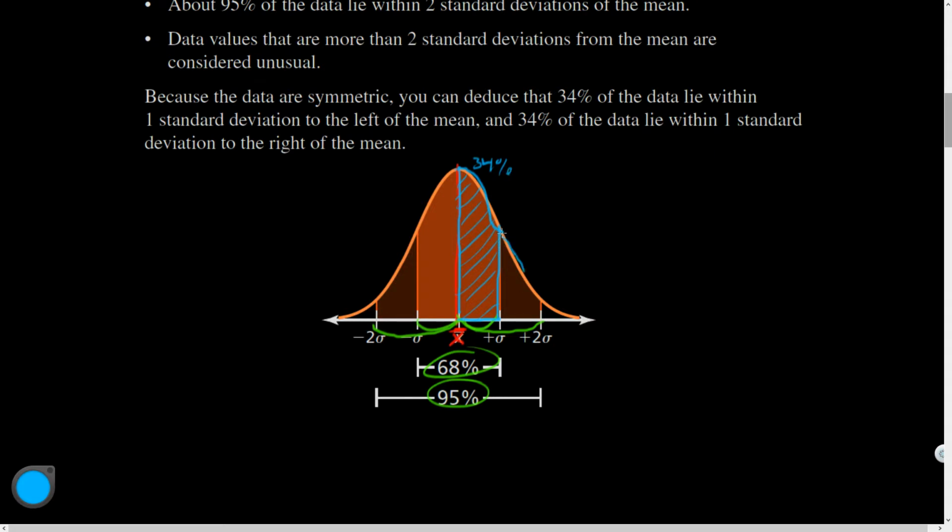And actually, I'll end up giving you a chart tomorrow describing these individual zones and their percentages. And so we can make different predictions based on these. With just having the mean and a standard deviation, we can understand a lot of things about a large set of data or a large population.